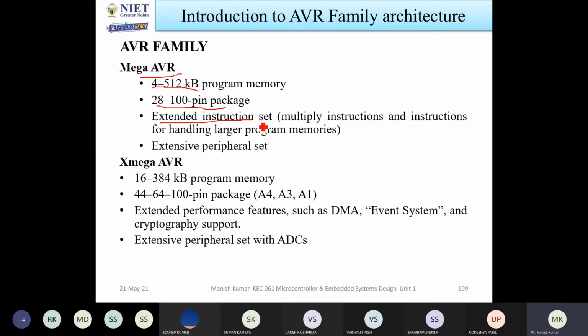Whatever instructions you are using in a tiny AVR, the number of instructions is increased. Like in tiny AVR, multiply instructions are not available. So in this mega AVR, multiply instructions are added. And also instructions for handling large program memories.